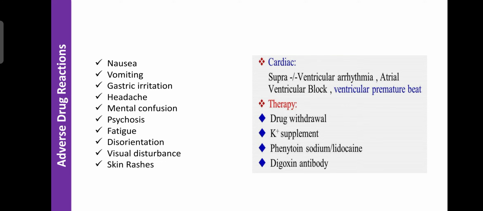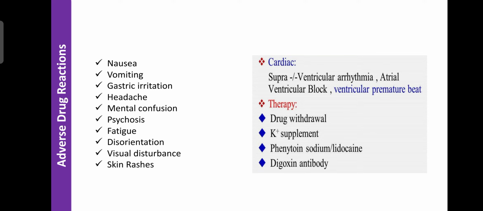But the main concern regarding the heart is that it can cause supraventricular or ventricular arrhythmia, atrioventricular block, and ventricular premature beats. That premature beat is also responsible for decreasing cardiac output, or for causing atrial flutter, atrial fibrillation or arrhythmia, in the toxic dose only. But in the therapeutic dose, it can treat atrial arrhythmia. In the toxic dose, it can itself cause different types of arrhythmia.